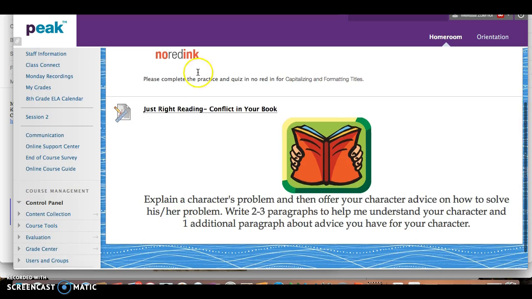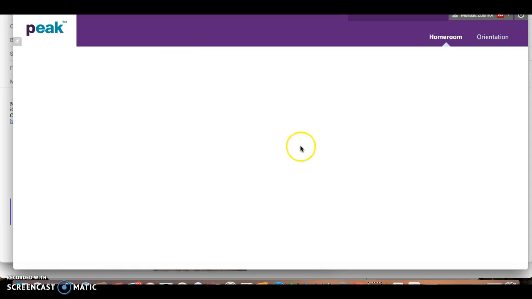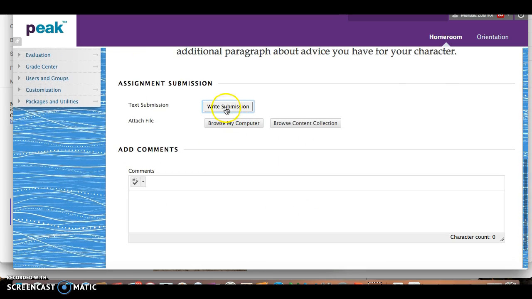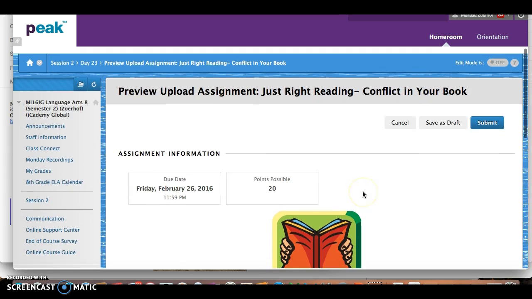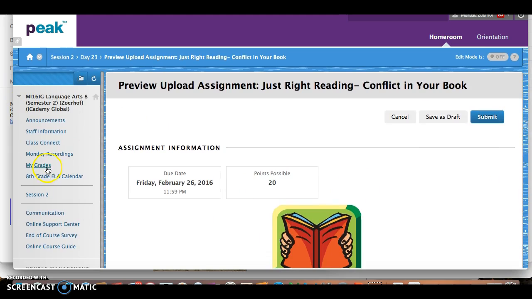Right here is your Just Right reading assignment for the week, where you're talking about the conflict in your book. Your job is to click on this assignment and then either write a submission right here inside of the assignment, or make a Word doc and attach that file right here to the assignment. This will be going again right into your My Grades.